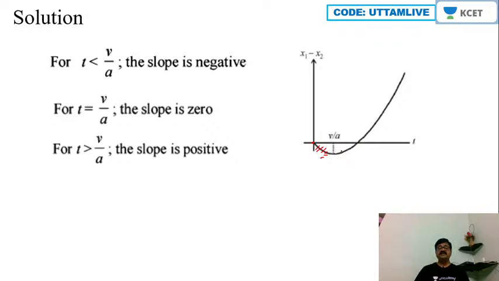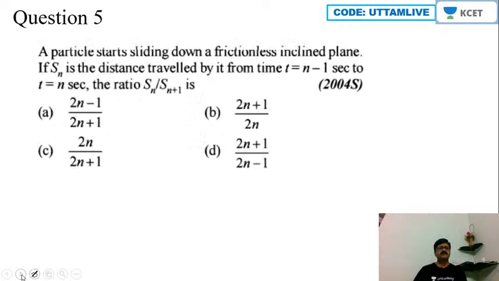Then for t greater than v by a, the slope keeps on increasing and slope is positive there. You can comfortably understand from this particular graph. Hence our required graph is this particular graph that we have seen here.